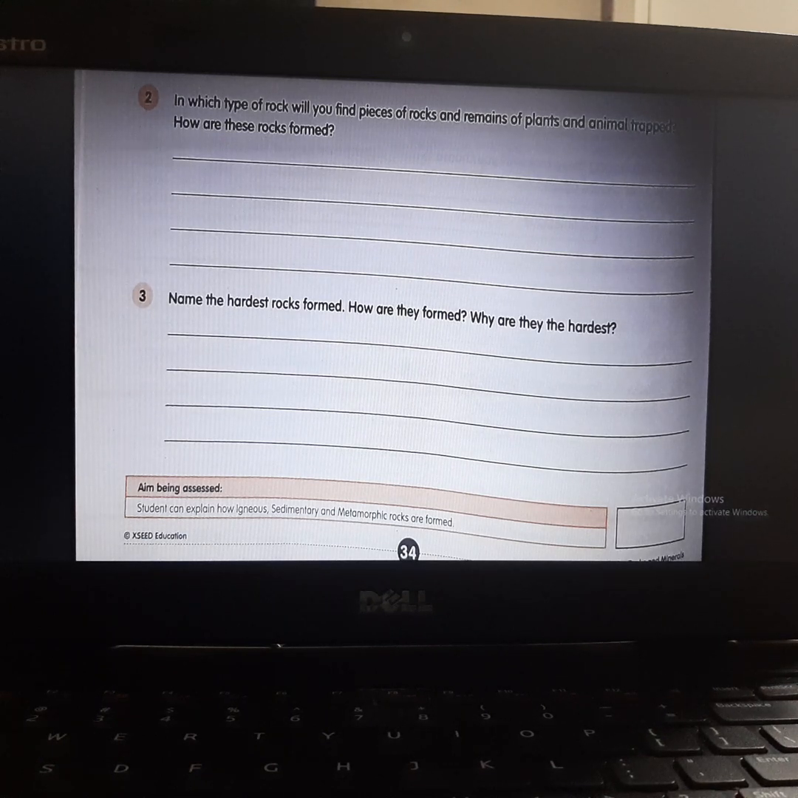So question number 3. Name the hardest rock, how is it formed, and why is it the hardest? So students, metamorphic rock is the hardest because it is formed due to pressure. Pressure is applied on igneous rock and sedimentary rocks, and then we get metamorphic rocks. Okay, so you have to complete your worksheet, all your questions.